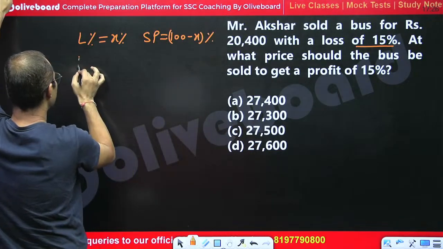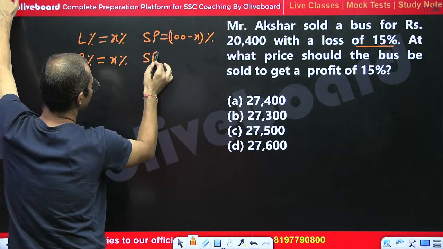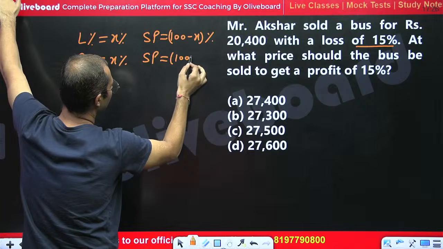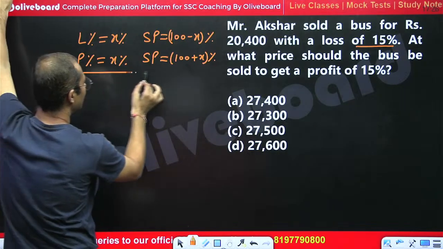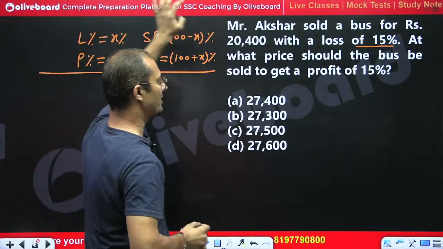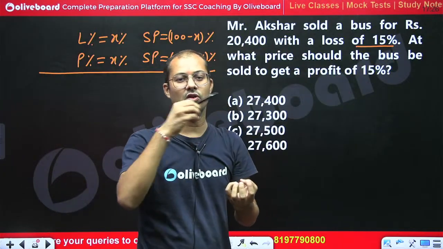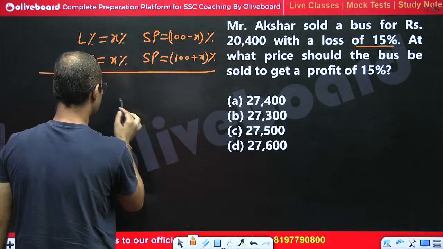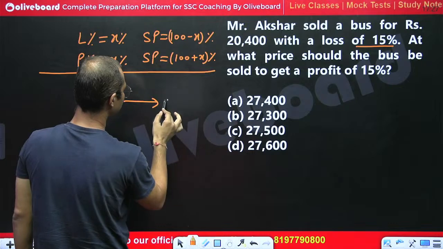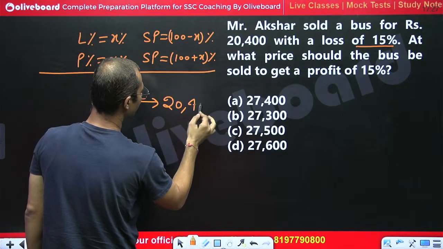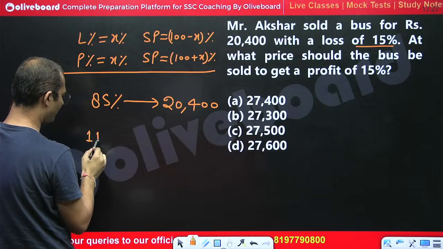If the profit percent is X%, then selling price would be 100 plus X%. So if a shopkeeper is selling an article at 15% loss, he is charging only 85%. So the value of 85% is equal to 20,400. Now he is asking to sell at 15% profit.